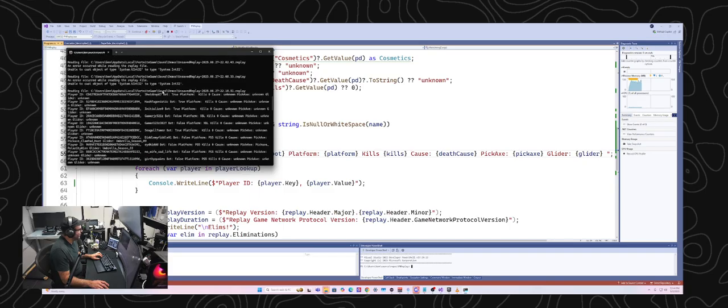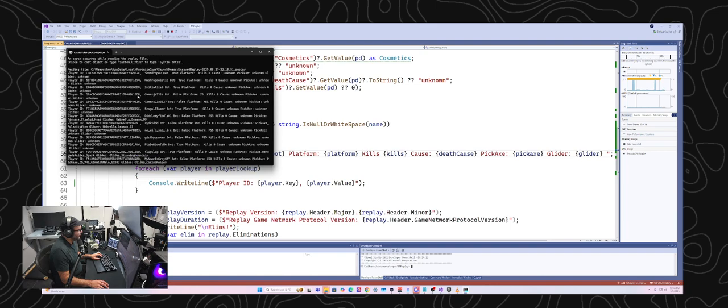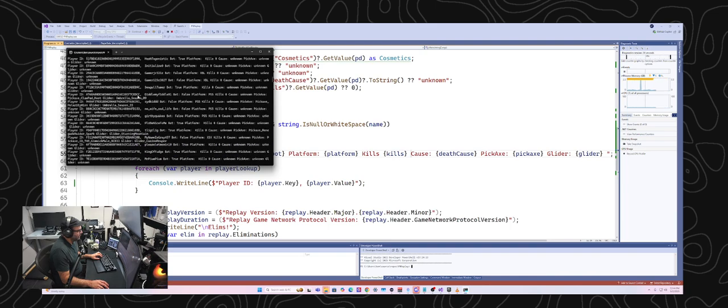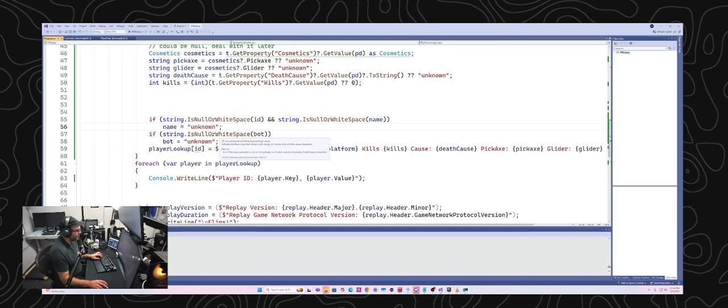Interesting. I'm getting an error here, which reads: unable to cast object of type System.UInt32 to type... Oh, interesting. Okay, so there's a casting error. I'm using the wrong data type there. And it looks like that's probably only happening when the kills are not 0. So let me go see if I can fix that here.